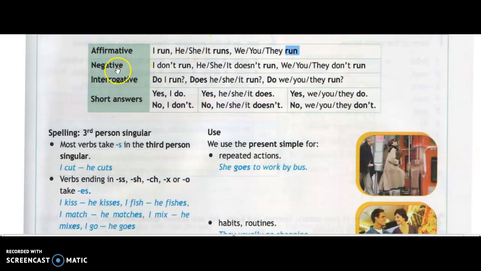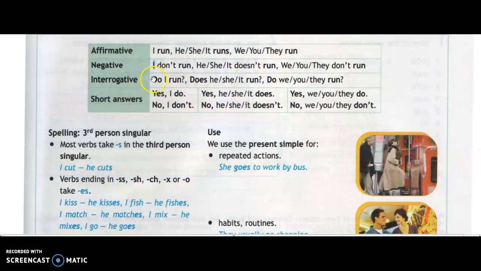If it is negative, you're giving some negative information using the word no. So in that case, you say, I don't run, all right? In that case, you put don't with the plural subject like I, and we, you, they, you would put there don't. With he, she, it, you put doesn't, okay? And when you put doesn't, you don't have to add any S or ES.